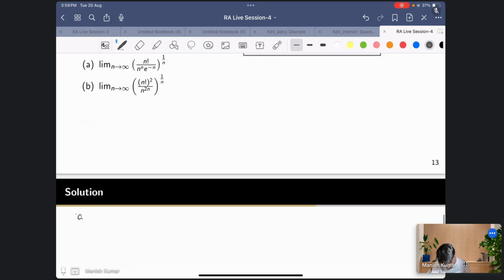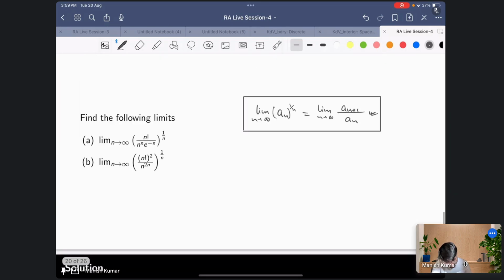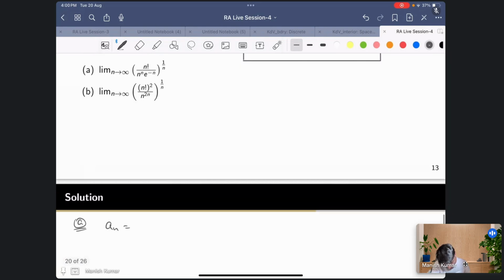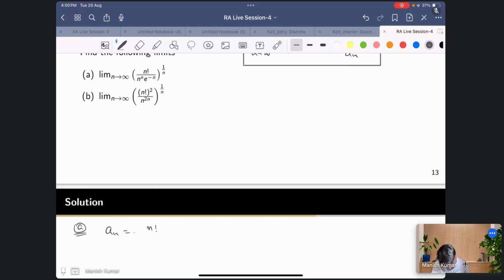In this case A, the a_n, or x_n, whatever you say, is n factorial upon n raised to the power n and e raised to the power minus n.